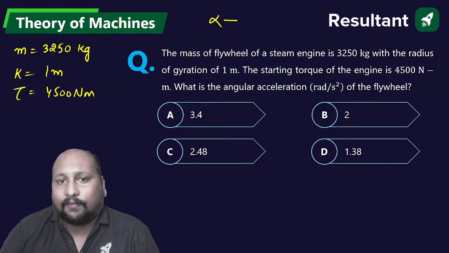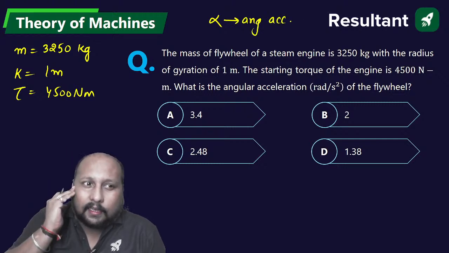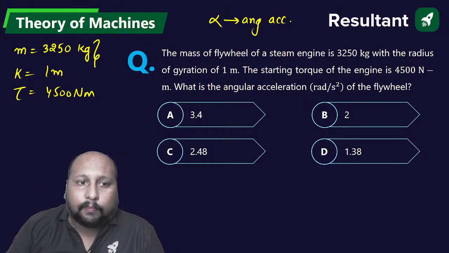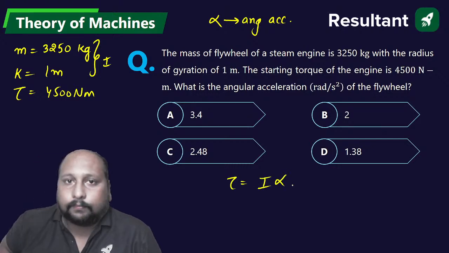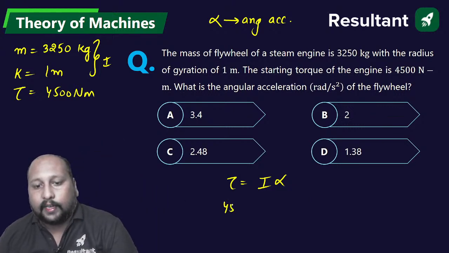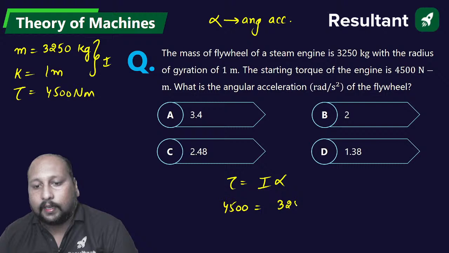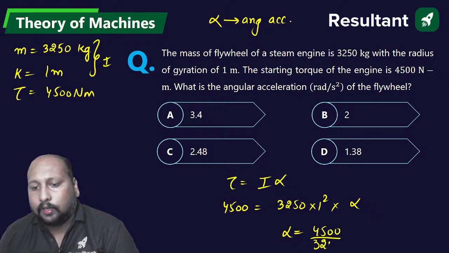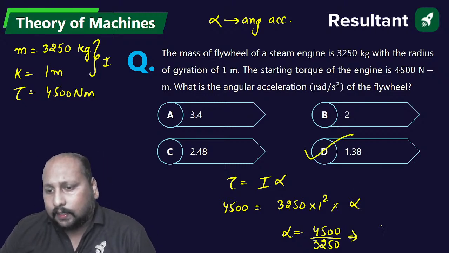Let us say alpha is your angular acceleration. How can you calculate it? Torque is given, and m and k give you the moment of inertia. So we can directly say tau is equal to I into alpha. Just like F is equal to mass into acceleration, torque is equal to I into alpha. Torque is given, 4500. This is mk square, that is 3250 into 1 square into alpha. So alpha is equal to 4500 by 3250. What is the nearest value? See the options, 1 point something, somewhere around 1.70; 1.38 is the correct answer.